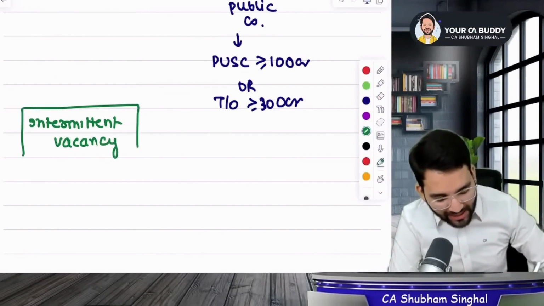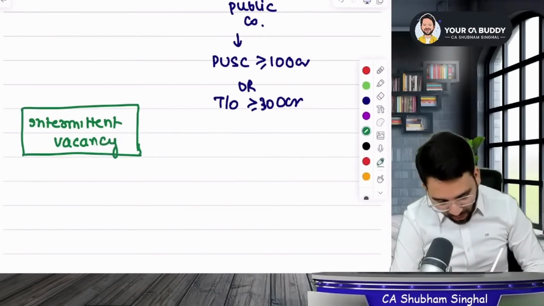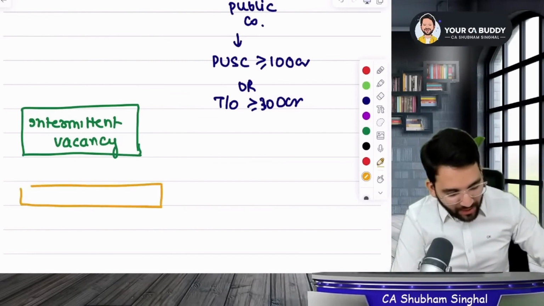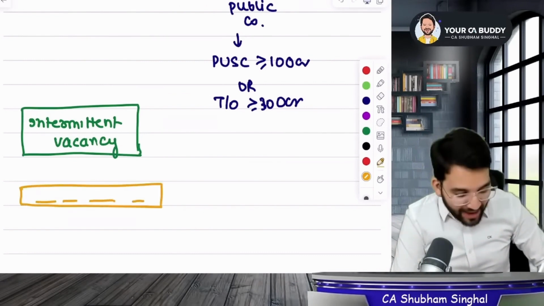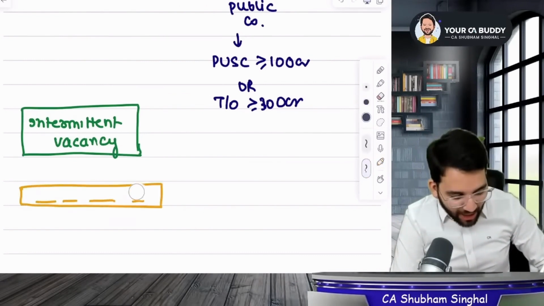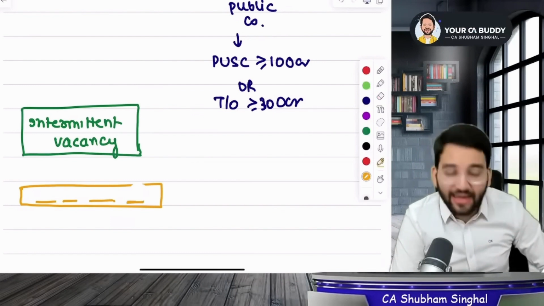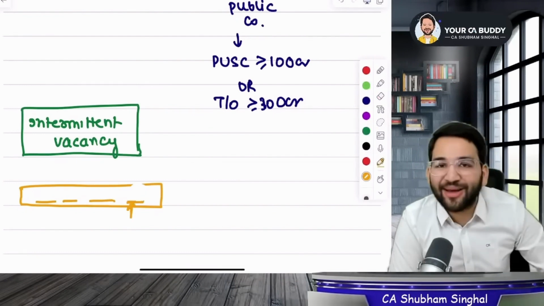It got emptied suddenly. Like there were many vacancies in board of directors before. In BOD, there were many chairs. This one chair was reserved for women, which is empty now. Got it? What should we do? We'll have to fill this chair with someone.